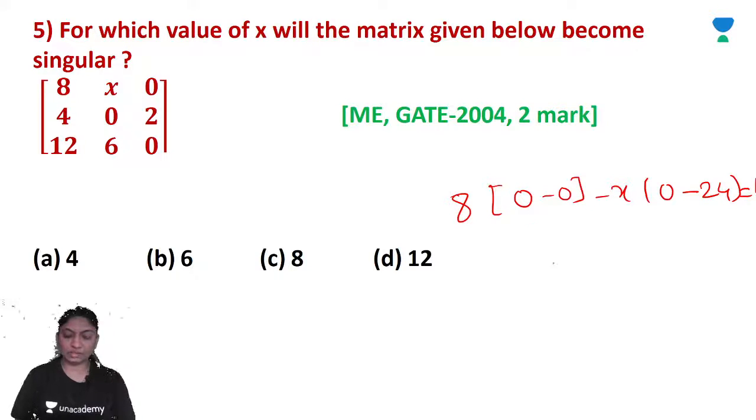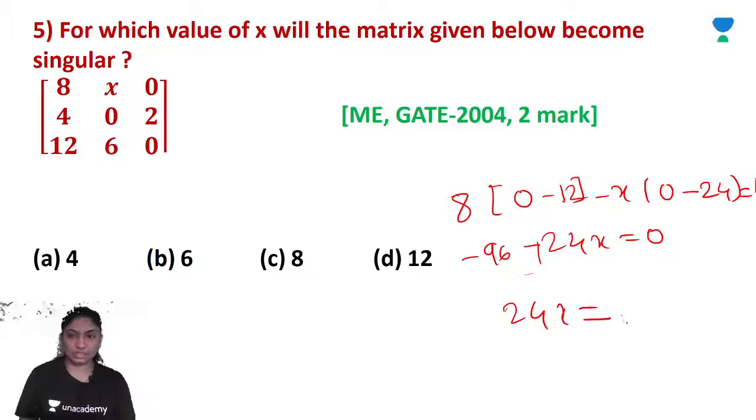So you will get minus 24x is equal to 0 minus 12. Right. So minus 24, minus 96, minus 24, here minus minus plus 24.